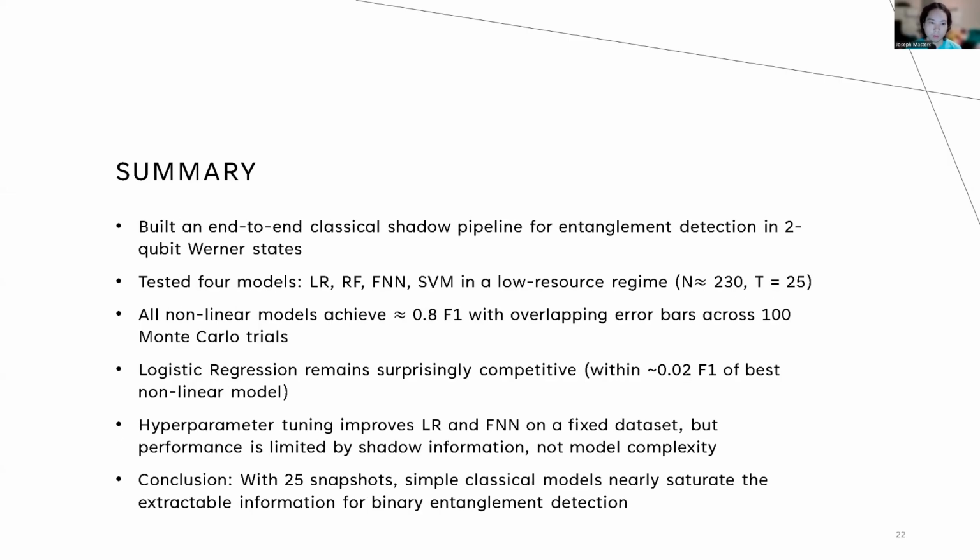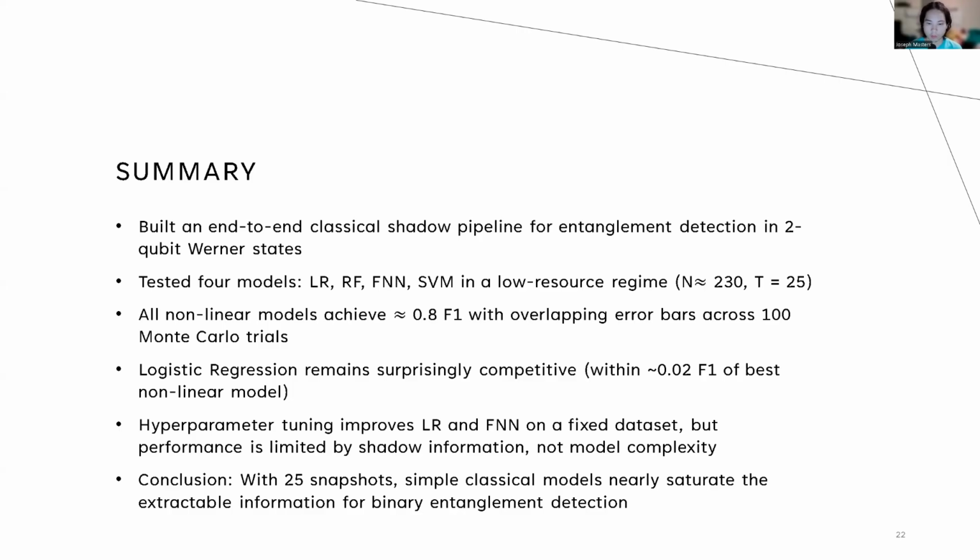So to summarize, we built an end-to-end classical shadow pipeline for entanglement detection in 2-qubit Werner states. We tested four models, LR, RF, FNN, and SVM, in a low resource regime of N approximately equal to 230 and T equals 25. All nonlinear models achieve about 0.8 F1 scores with overlapping error bars across the 100 Monte Carlo trials.